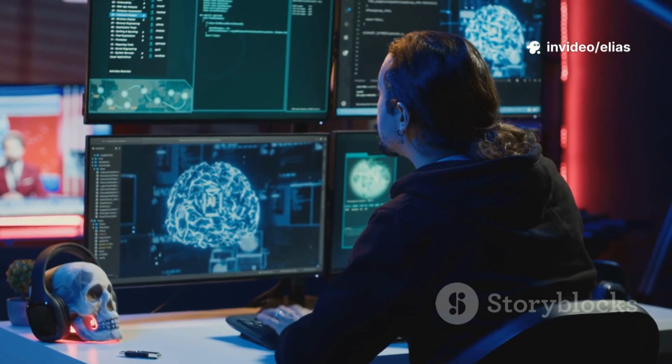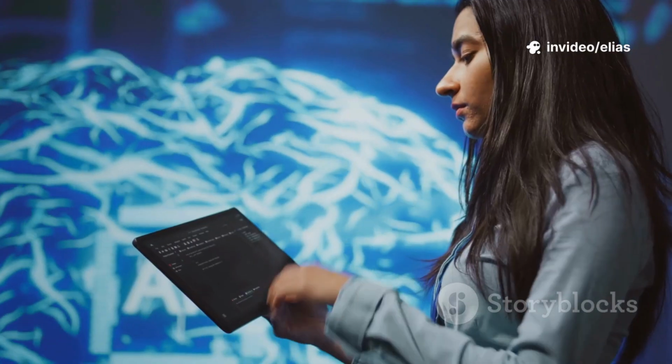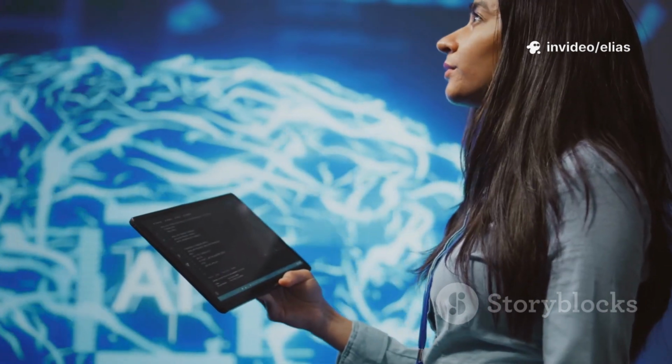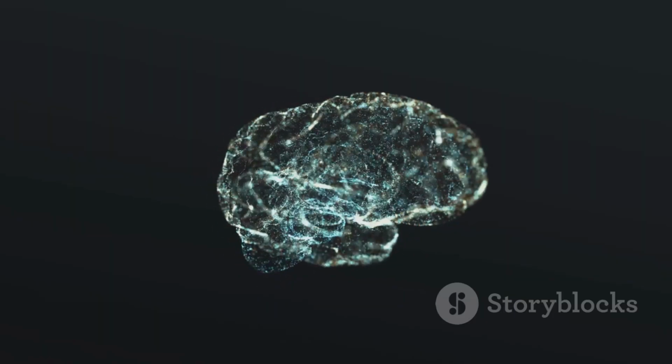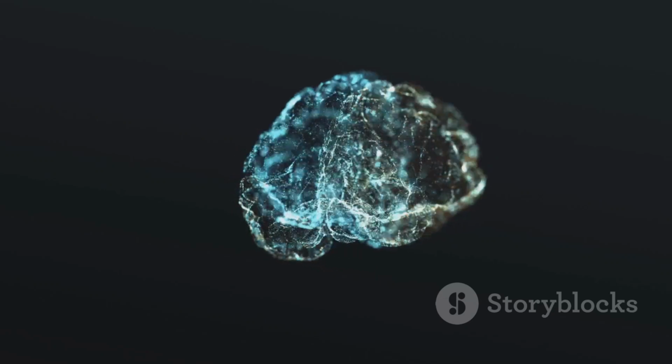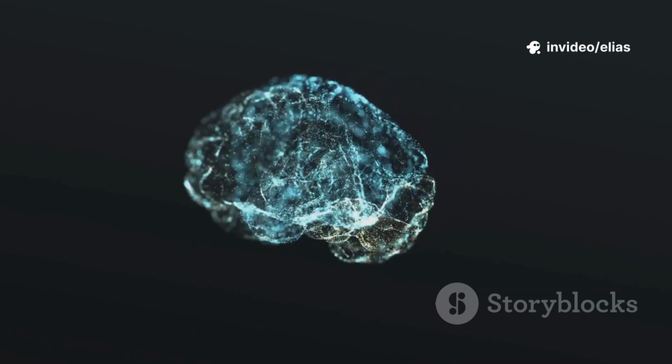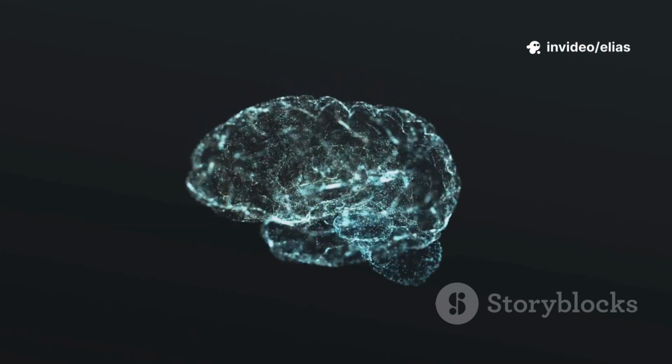Inspired by this remarkable ability of the brain, scientists sought to create artificial networks that could mimic this learning process. These artificial neural networks are designed to adjust their own internal connections, or weights, based on their experience with data.